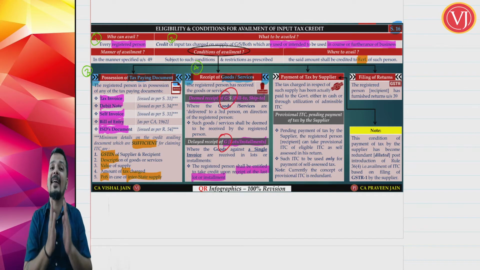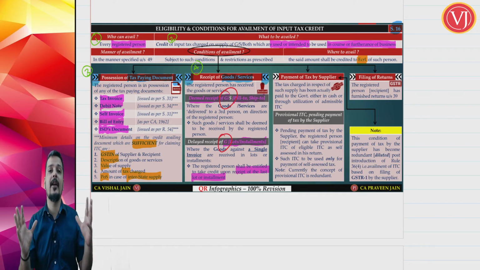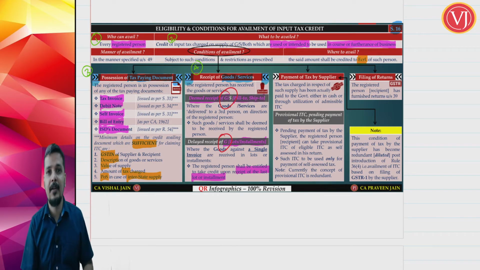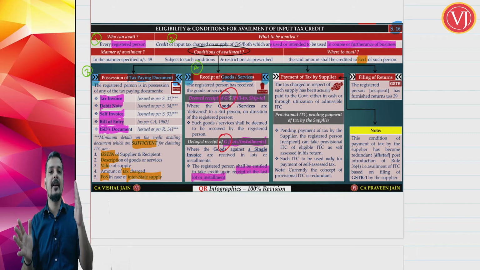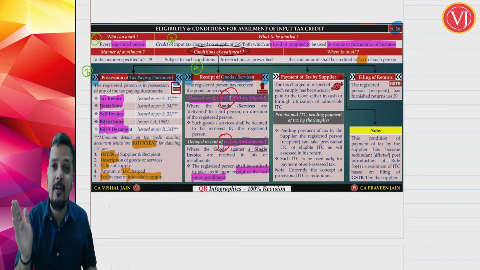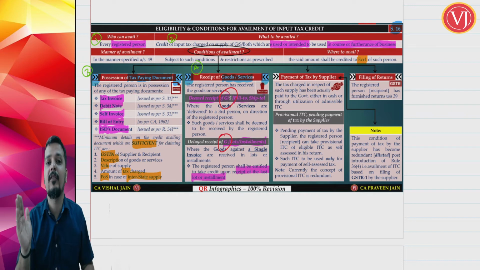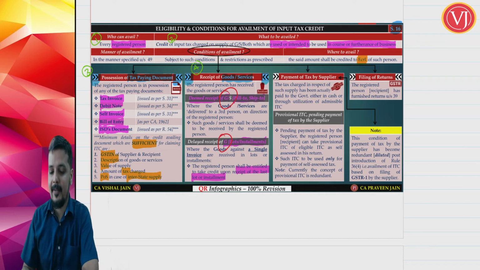No. I can take the entire credit of all the 10 lots only on the receipt of the last lot. If there is a single invoice and 10 installments, I cannot take the credit in the beginning. I cannot take the credit proportionately. I can take the credit only on the receipt of the last lot or installment of goods. This you have to understand. This is the 4th condition, receipt of goods or services.